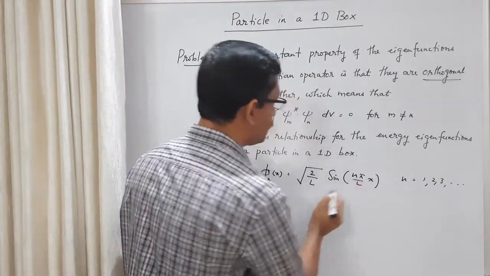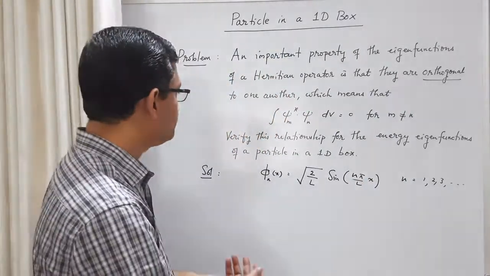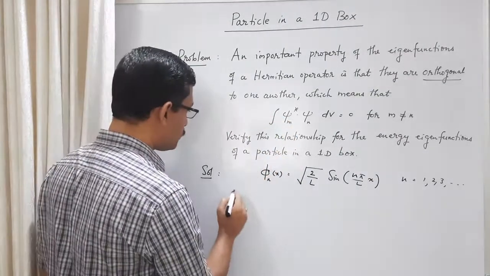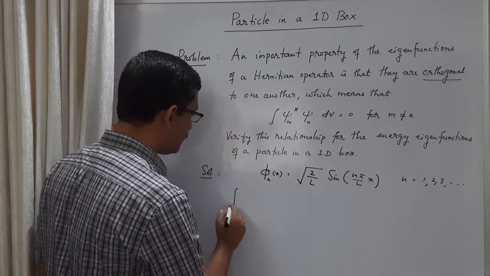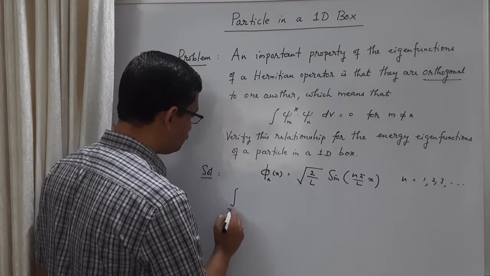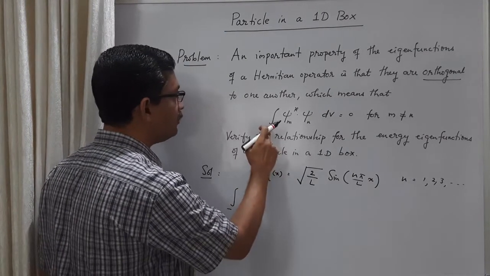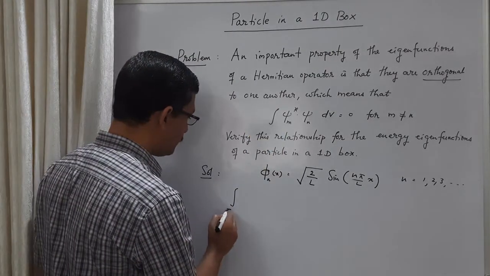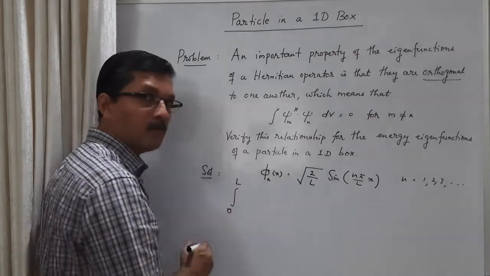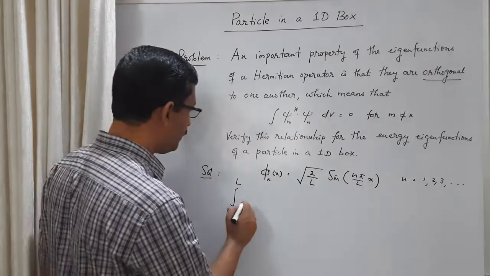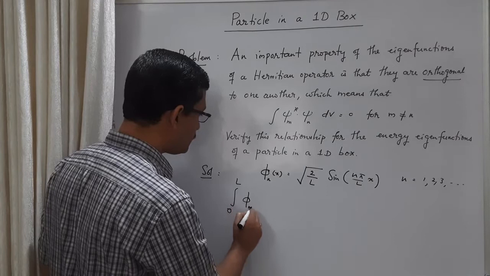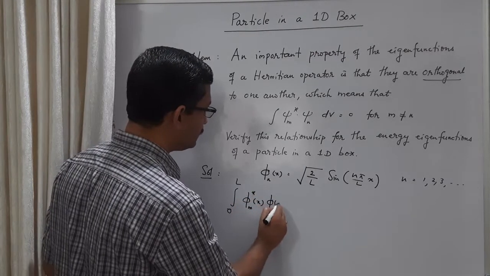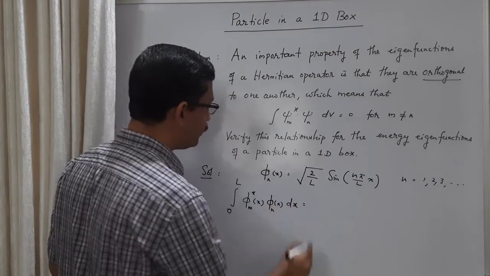Okay. You can also use the quantum number m. So in the one-dimensional case, what we want to check is: what is this integral? Actually, in the one-dimensional case, it should be minus infinity to plus infinity. But in this particular problem, we know that the integral is non-zero only within the limit 0 to L, phi m star x, phi n x dx. We want to find out this integral.